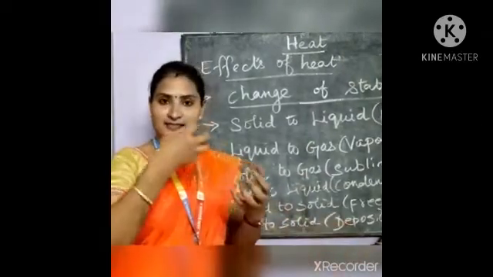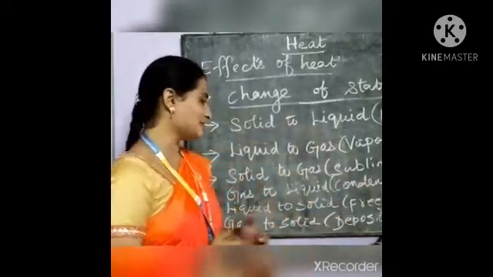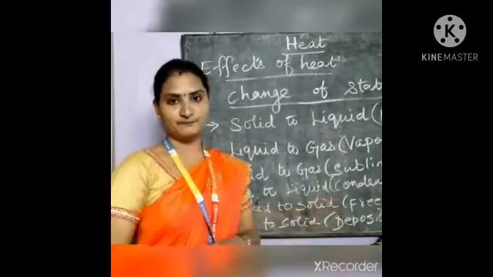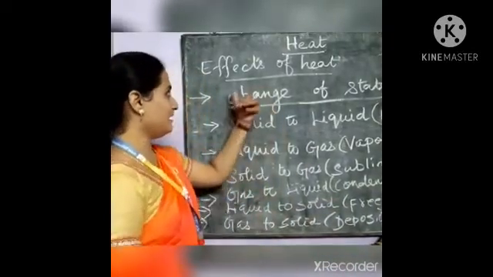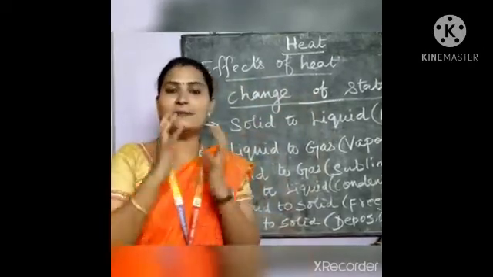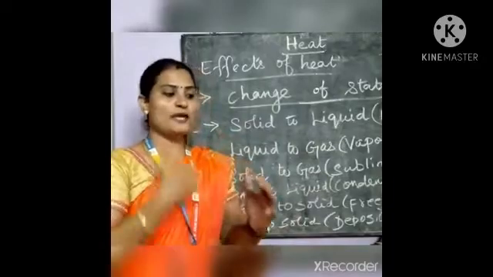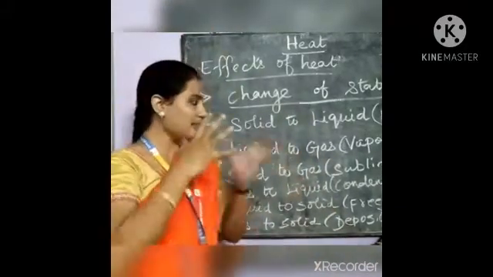When the gaseous state of matter changes to a solid, that process is called deposition. Understood? So these are the processes under the effect of heat. All those things happen only because of heat. When you give heat, or when you take out the heat, these things will occur.